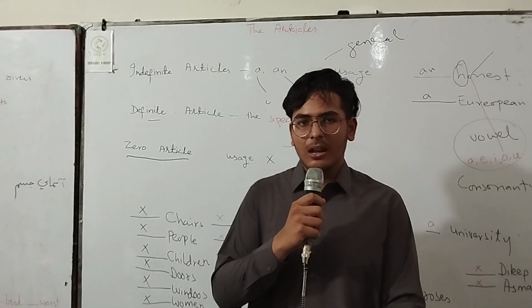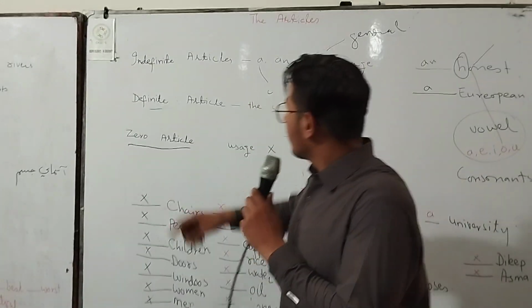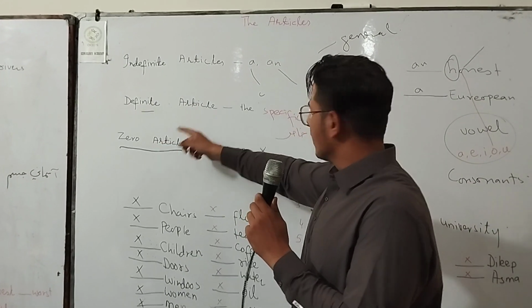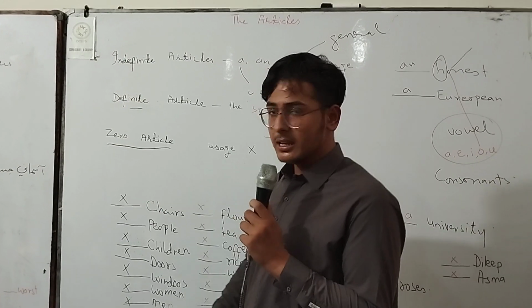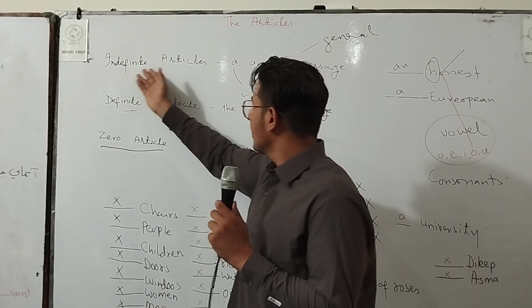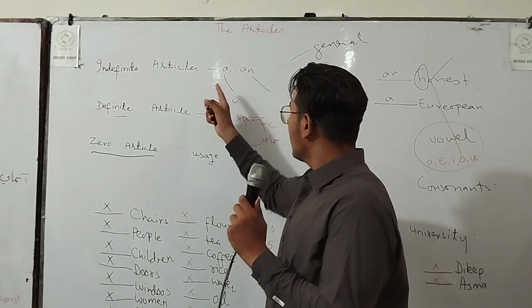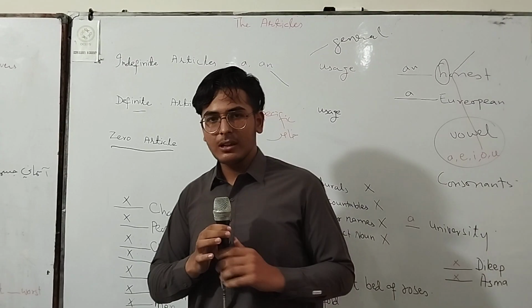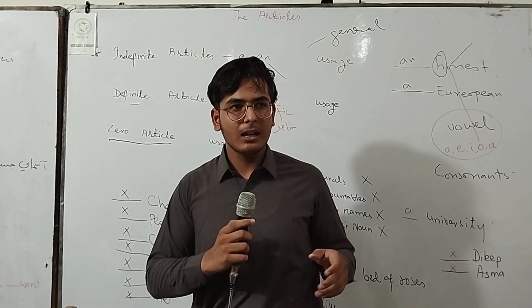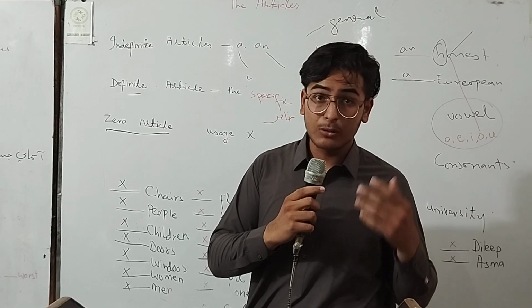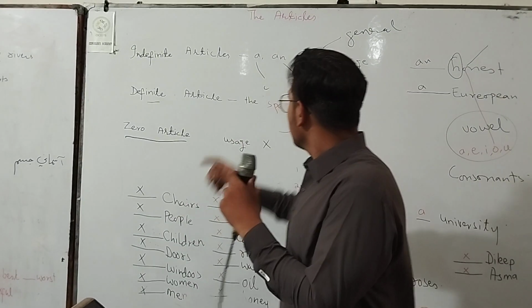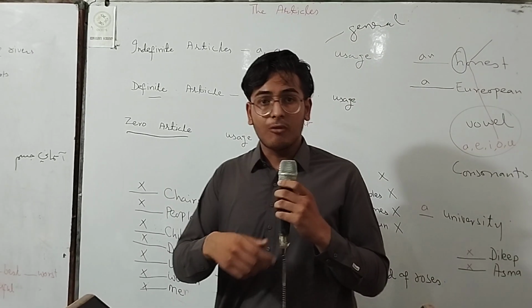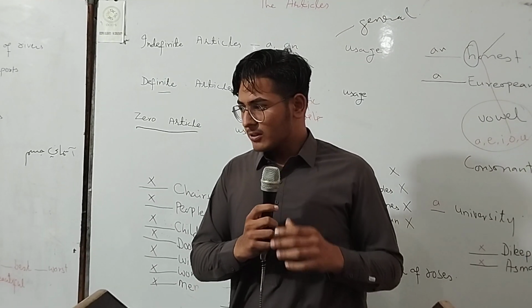There are two types of article. First of all, indefinite, and second, definite. We discuss the first type, indefinite. The indefinite article has two forms, a and an. A is used with consonant sounds. Sorry, not words, sounds. And second is an, which is used with vowel sounds, for any vowel sound.